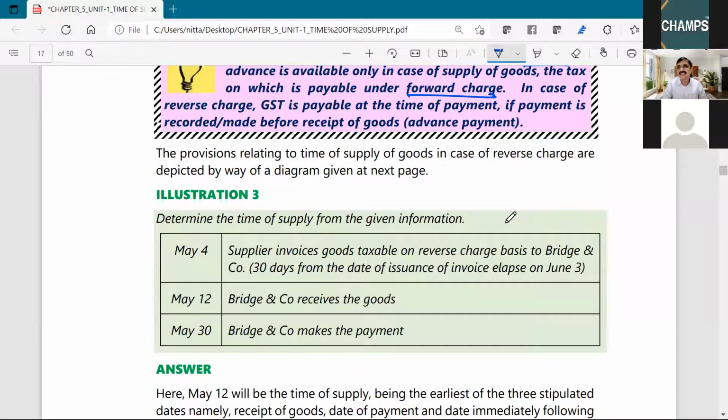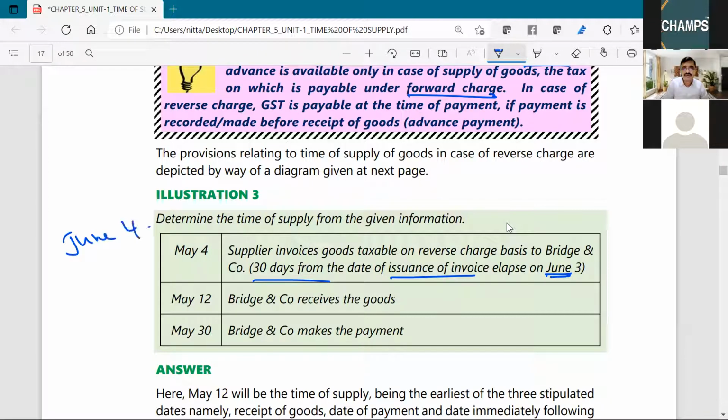Now let us understand this with the help of an illustration. Supplier invoices goods taxable on reverse charge basis to Bridge & Co. 30 days from the date of issuance of invoice will lapse on June 3rd. So 31st day will be June 4.